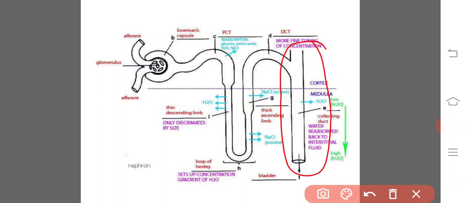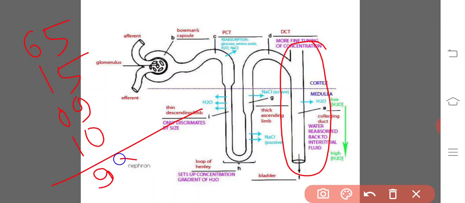See, in the PCT, 65%, in the descending limb, 15%, in the DCT, distal convoluted tubule, 9%, and in the collecting tubule, 10%. That makes 99% of the water and other material reabsorbed as it travels from Bowman's capsule to the collecting tubule.